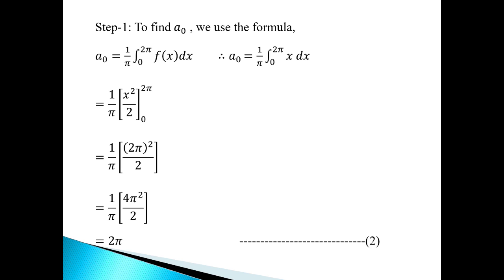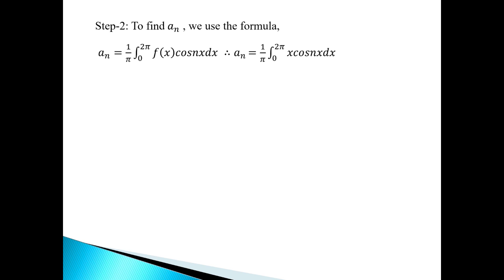Now suppose this is our second equation. Now in the second step we have to find an. To find an we use the formula: an is given by 1 upon pi integration 0 to 2 pi f of x cos nx dx. Therefore an is equal to 1 upon pi integration 0 to 2 pi, where f of x is x, so it is x into cos nx.